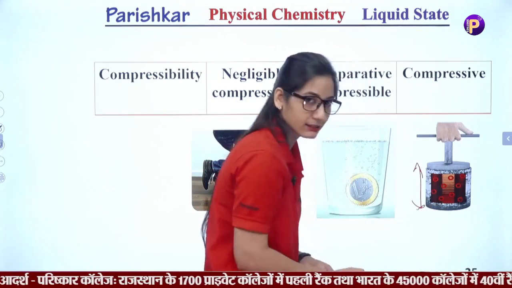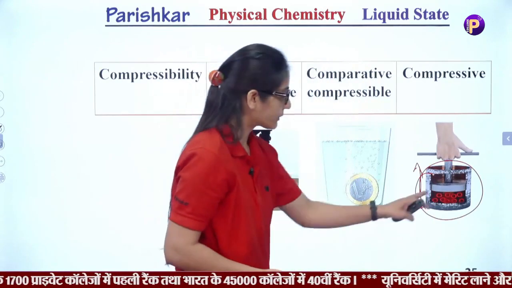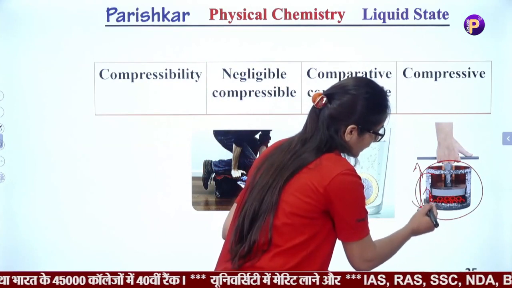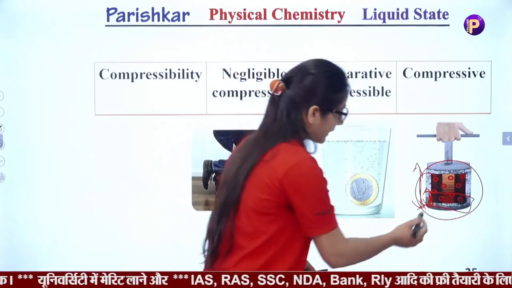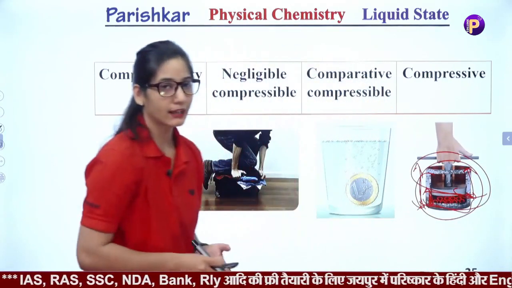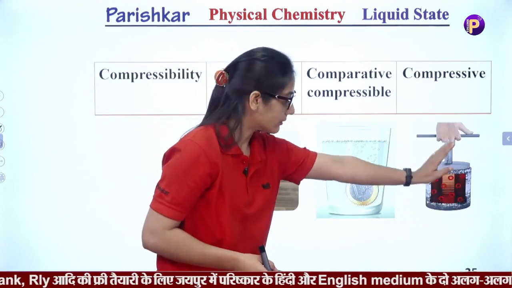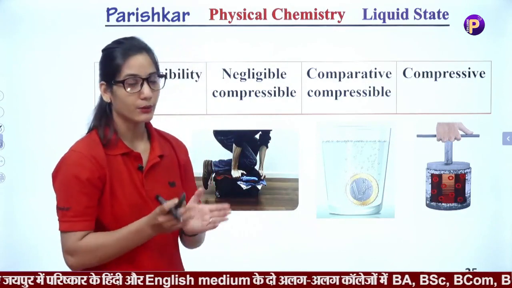Before applying the pressure, the gas occupied the whole space available in the container. But after applying the pressure, its volume will be reduced. That reduction in volume is known as compressibility, whether any substance is compressible or not. If there is a reduction in volume, then we call it compressible.